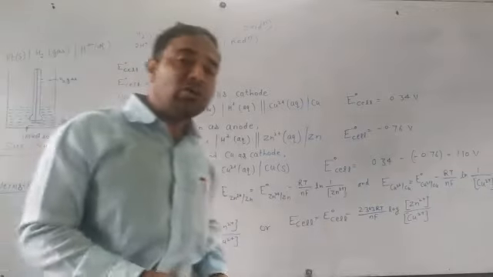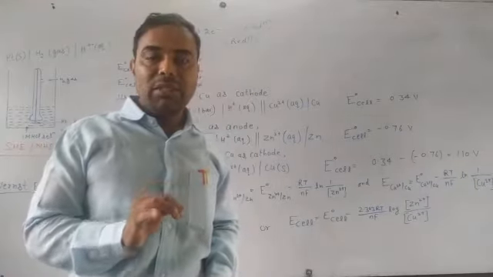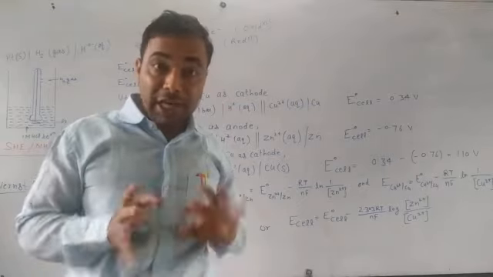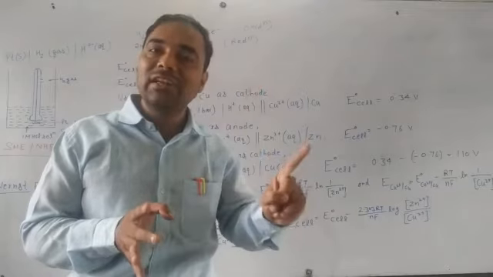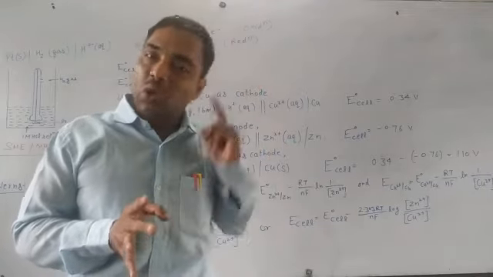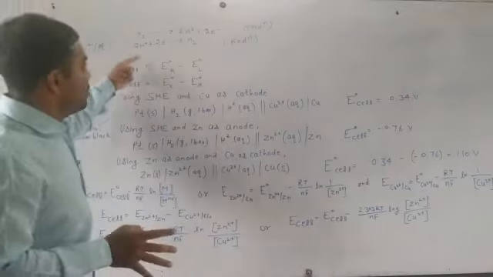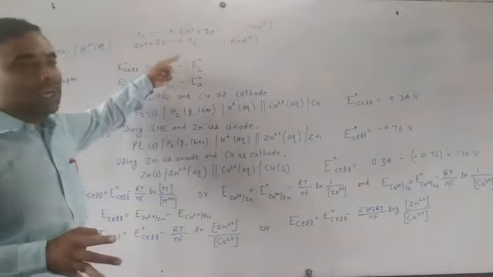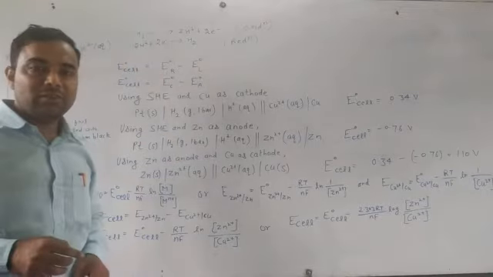But if the other electrode shows a negative value of reduction potential, it has a higher tendency to lose electrons. So hydrogen will behave as cathode, it will gain electrons, it will show the process of reduction.